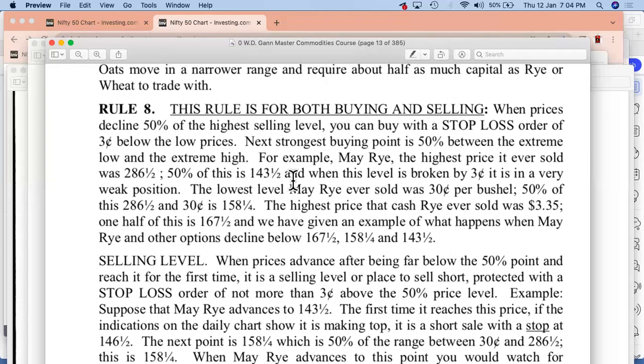Now, one very important thing which we need to understand while reading and interpreting WD Gann is you need to understand the underlying meaning which is being given, right? So this is a big clue that I'm giving you. You need to understand what exactly WD Gann is trying to say to us. I'll read the sentence again for you. He says, when prices decline 50% of the highest selling level, you can buy with a stop loss order of 3 cents below the low prices, right? So what is this highest selling point? Yes, right? Just understand the wording, the highest selling level.